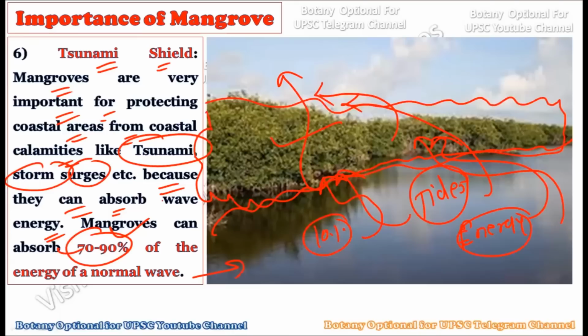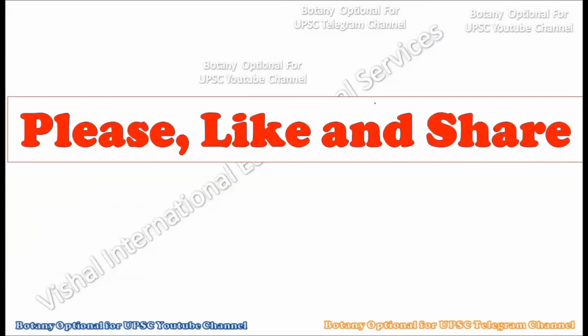Okay, so here also they are playing a very critical role, not only from the ecosystem point of view, but also from the human point of view. Okay, so all of these six are the critical importance of the mangrove forest, which will be very important from the UPSC mains examination point of view. All right.